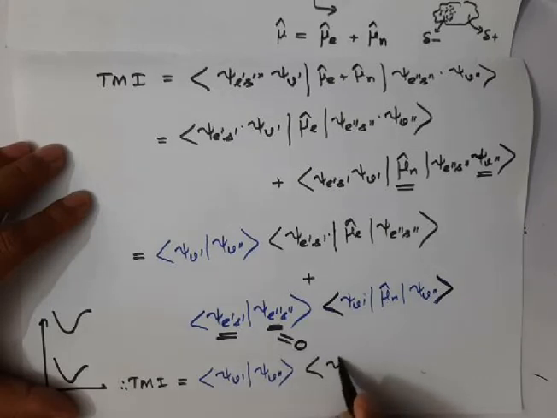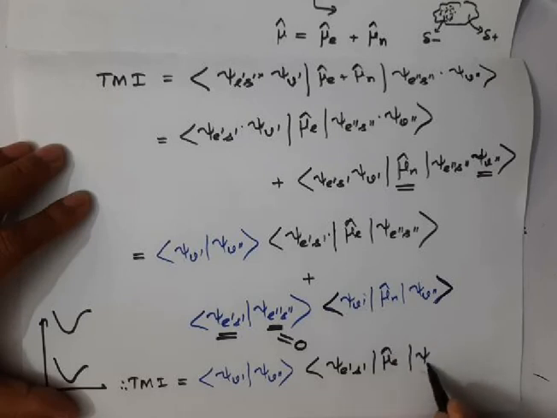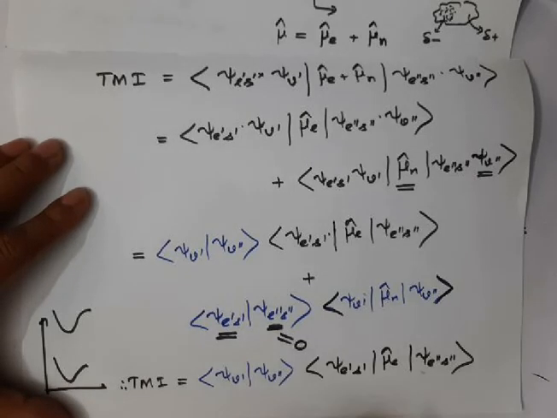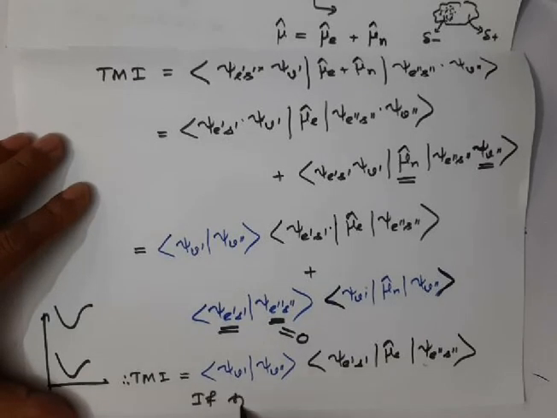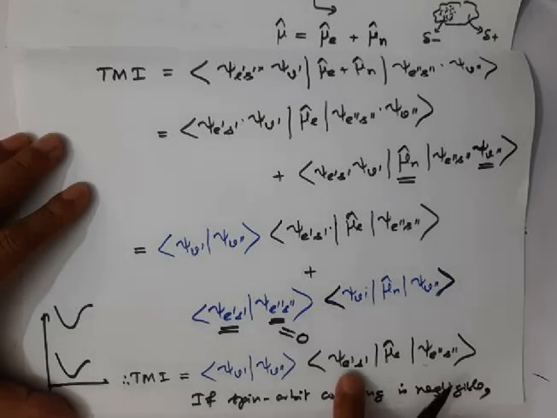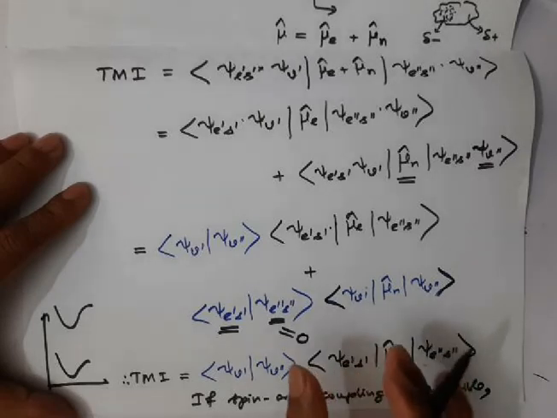Psi e prime s prime, mu e operator, psi e double prime s double prime. We are left with this. Then suppose the spin orbit coupling is negligible or absent, then this wave function can be separated into two parts.